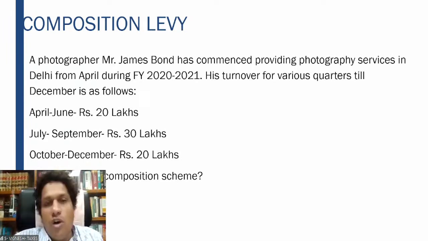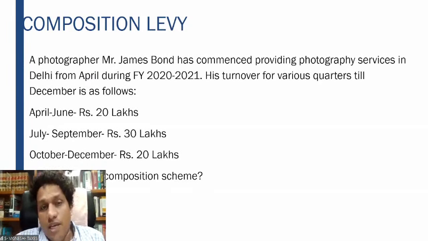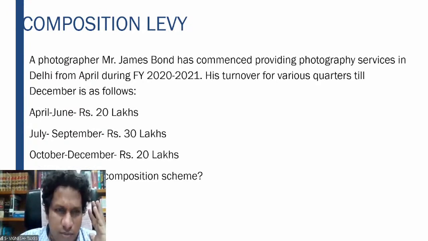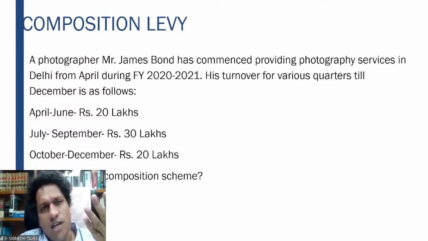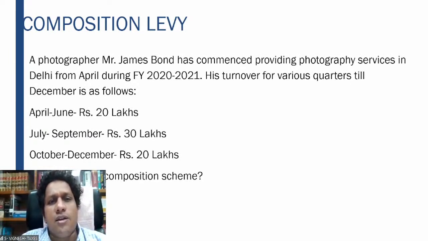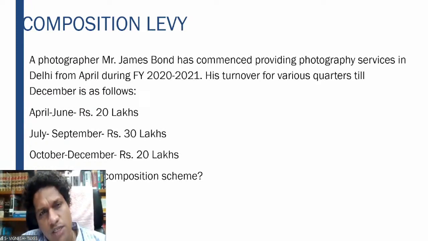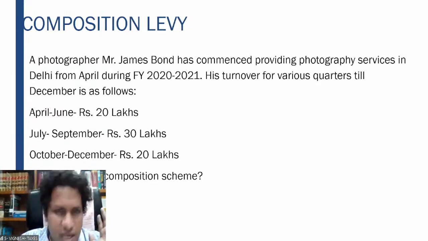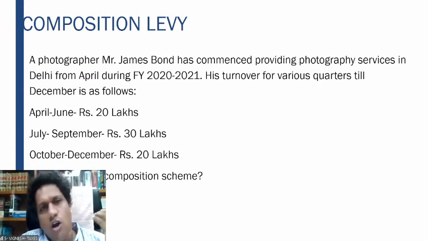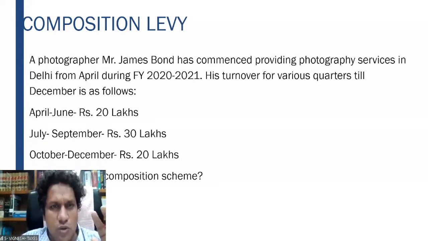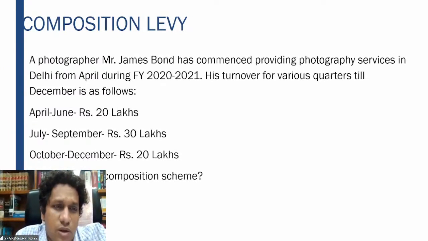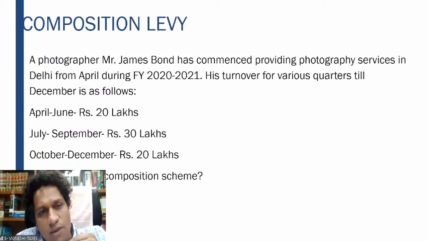The moment he is allowed to opt for the composition scheme, the next question you have to see is when he is liable to register. Till 20 lakhs, he is not liable to register. So April, May, June, 20 lakhs, he is not liable to register because the threshold limit for registration is 20 lakhs. The moment it crosses 20 lakhs, does he have to register? He has to register. Can he opt for the composition scheme? Very much he can. So the moment it crossed 20 lakhs, he got himself registered. Okay, this is what he has to do: he got himself registered and opted for the composition scheme. What is the aggregate turnover from April to June? 20 lakhs. July to September, 30 lakhs.